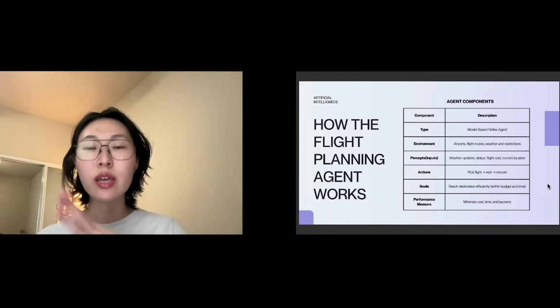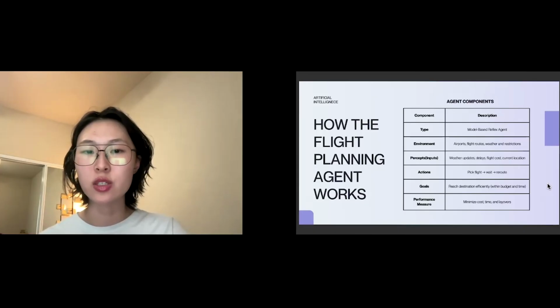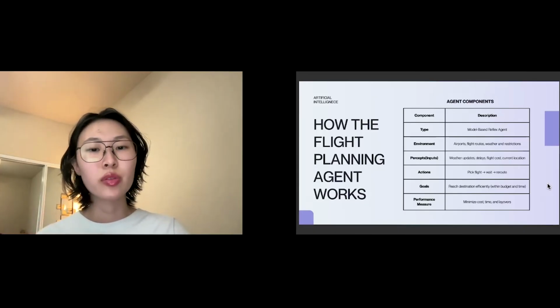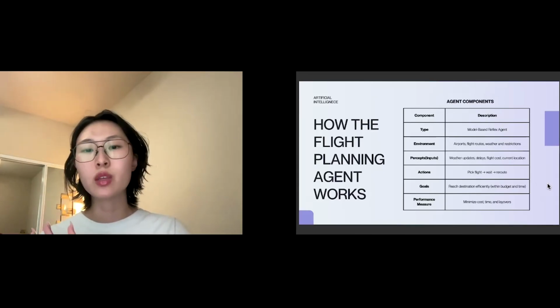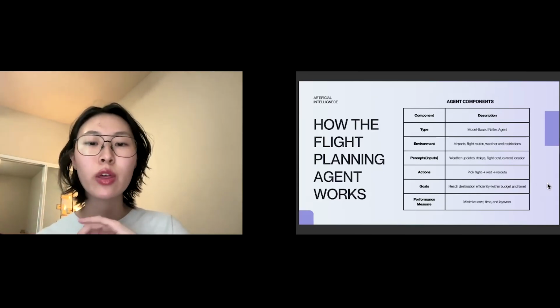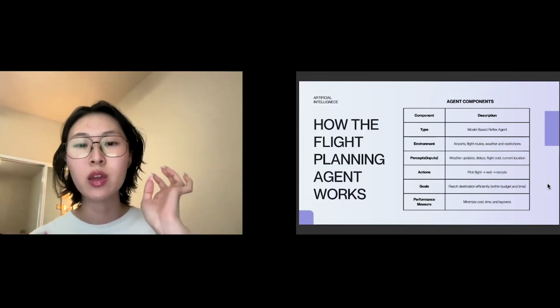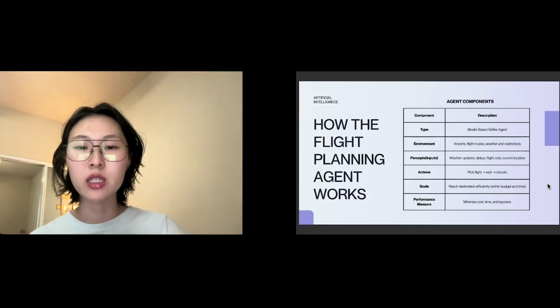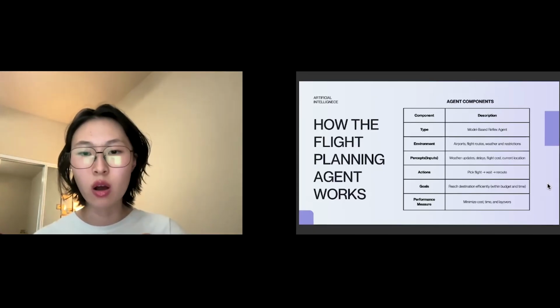Based on those inputs, it performs actions such as picking a flight, waiting, or rerouting. Its goal is always the same: reaching the destination efficiently, the best way possible, staying within both budget and time. And the system measures its own performance by minimizing total travel time, total cost, and number of connections.